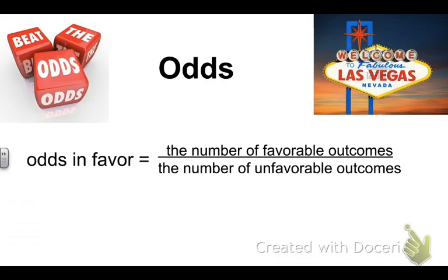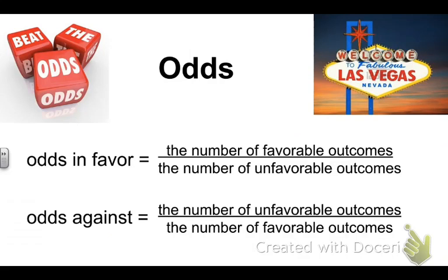The number of favorable outcomes, how many chances do I have to roll a 4? 1 chance over the unfavorable outcomes. This time it's not 6, this time it's 5, right? Because there's the numbers 1, 2, 3, 5, and 6. Those are 5 numbers where it's unfavorable. It is not the total this time. This is where it's a little bit different.